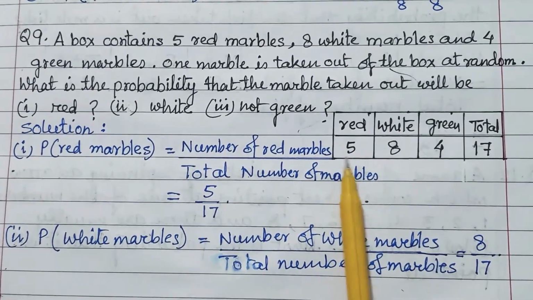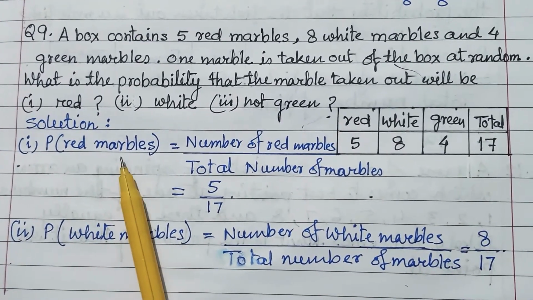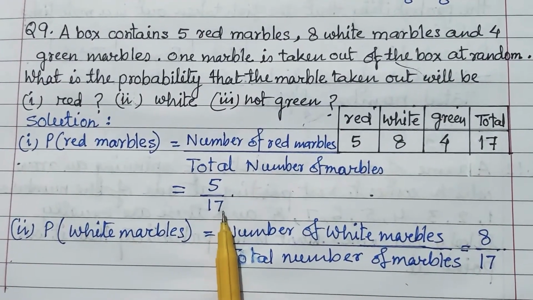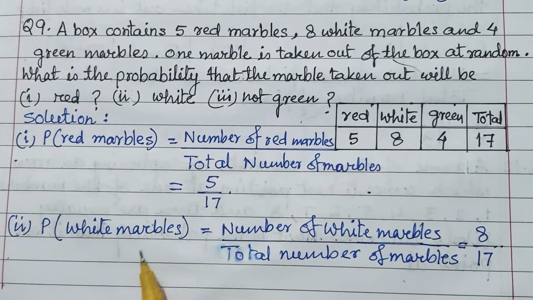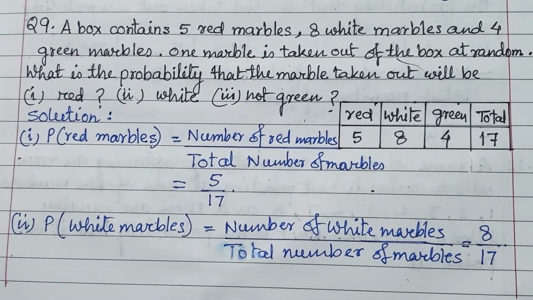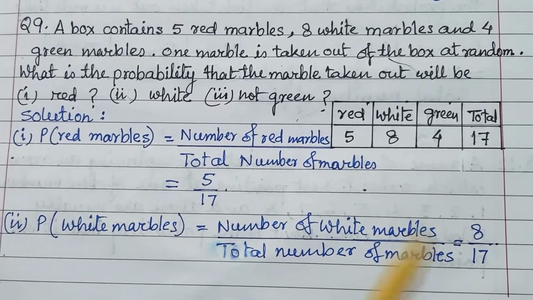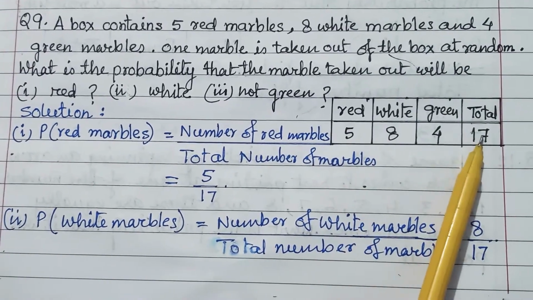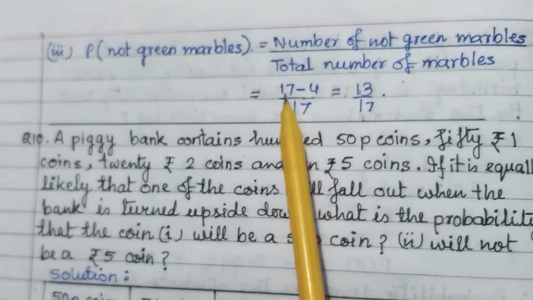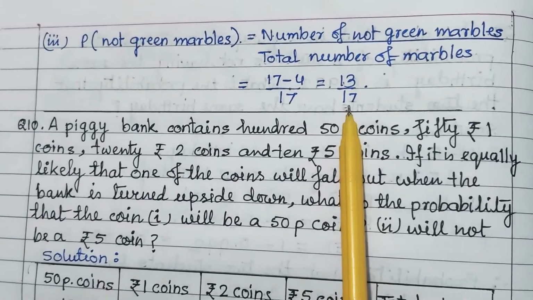Red, white and green marbles are given as 5, 8 and 4, and the total is 17. Now the probability of a red marble is the number of red marbles upon the total number of marbles, it is 5 upon 17. Probability of white marbles, similarly, is 8 upon 17. The next, third part, is not green. Not green means the number of not green marbles, that is the total marbles minus green, 17 minus 4 upon 17, that is 13 upon 17.